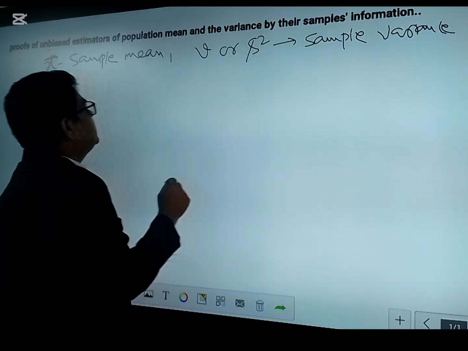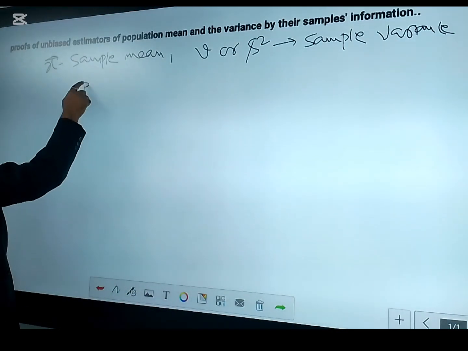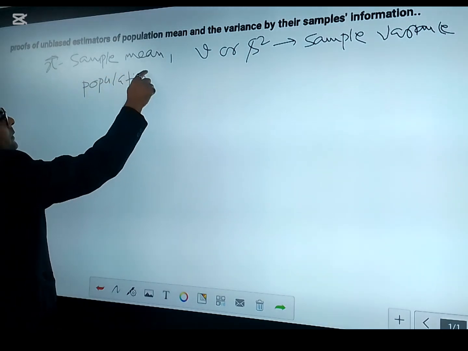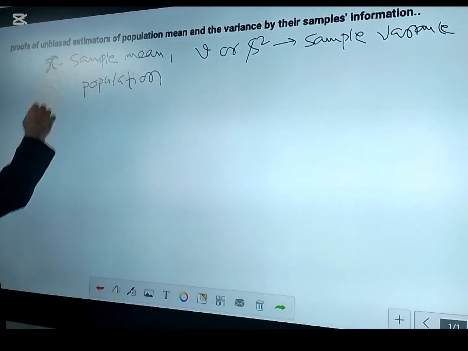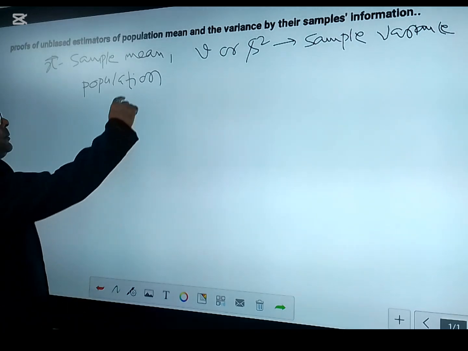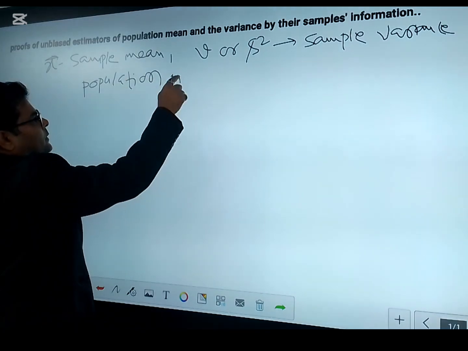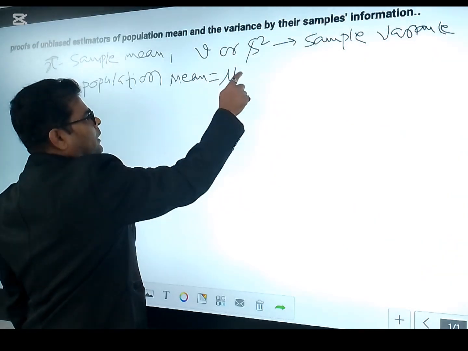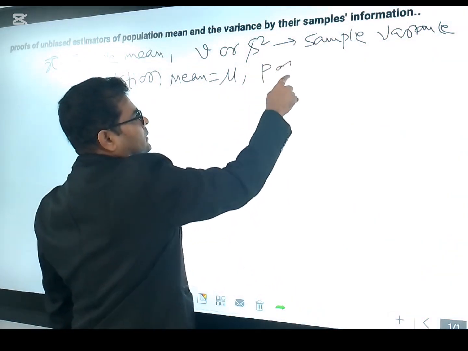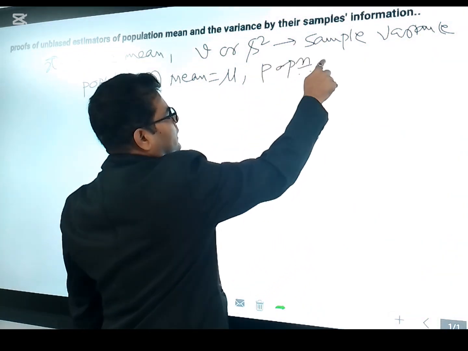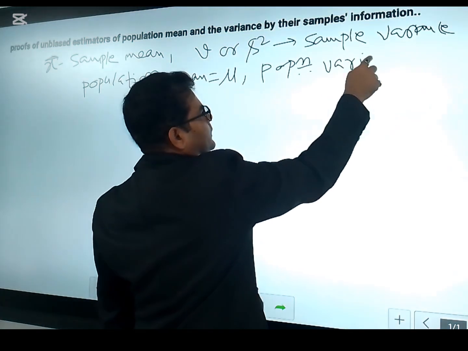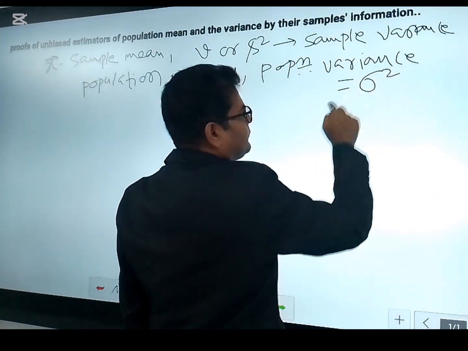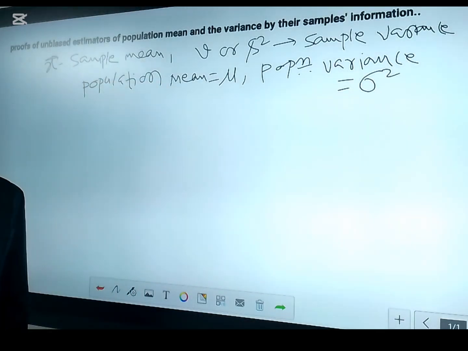And you know that the population parameters from which we draw this sample, the population mean, is represented by mu, and the population variance is represented by sigma square.